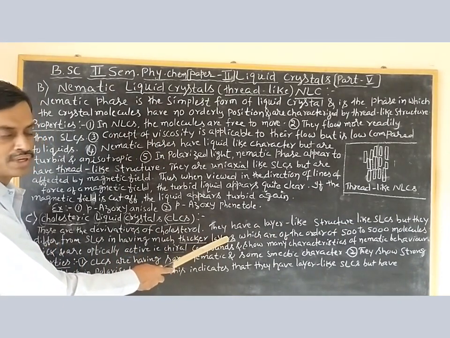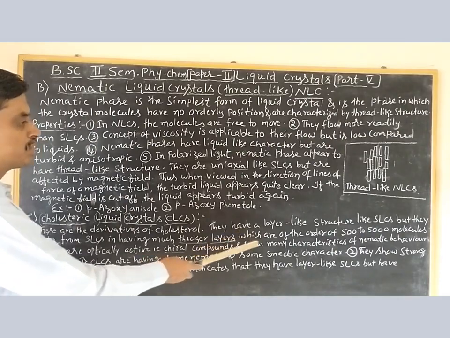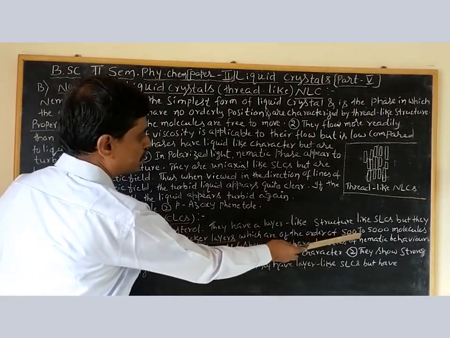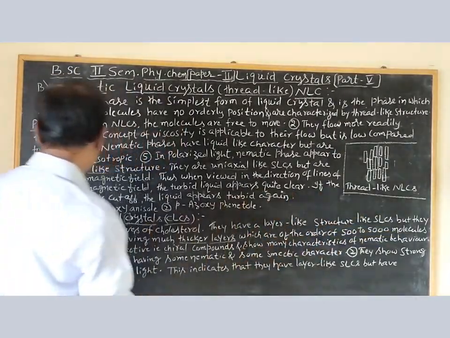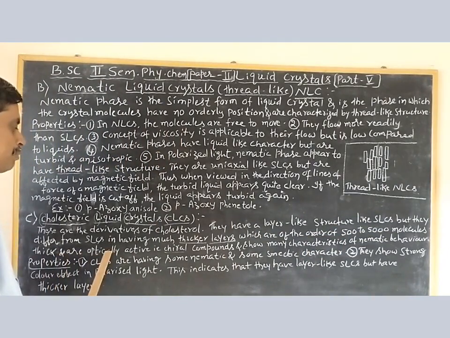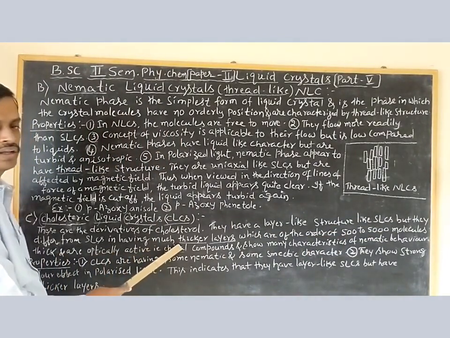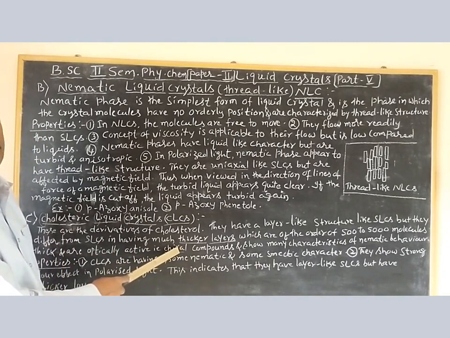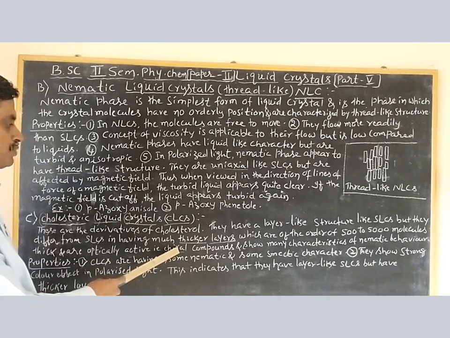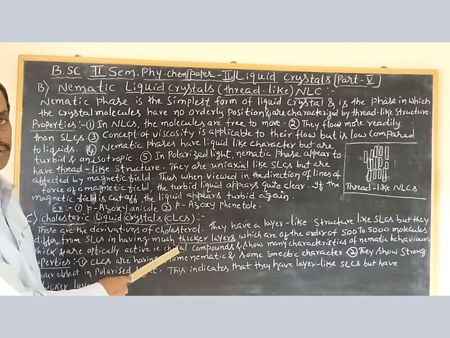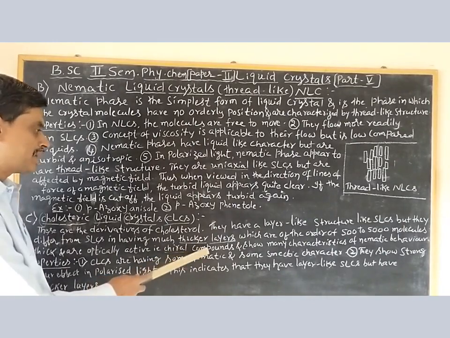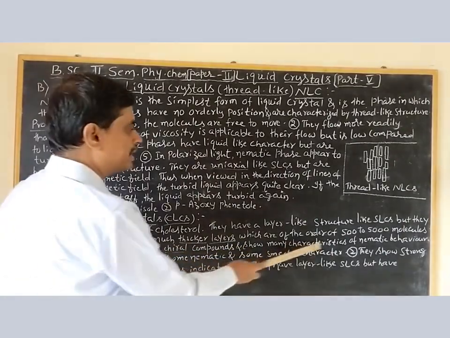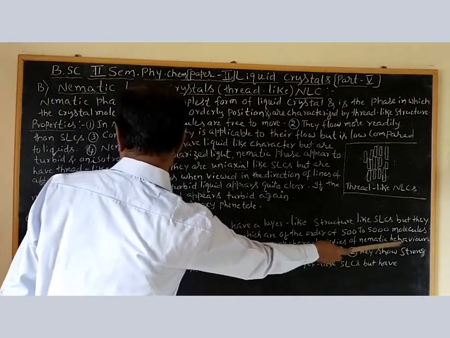These are much thicker compared to the SLCs, which are of the order of 500 to 5000 molecules thick, and are optically active. That is chiral. Chiral molecules means that chiral compounds have a carbon atom with 4 different groups. In organic chemistry, I think you might have studied this one. Chiral compounds show many characteristics of nematic behavior.